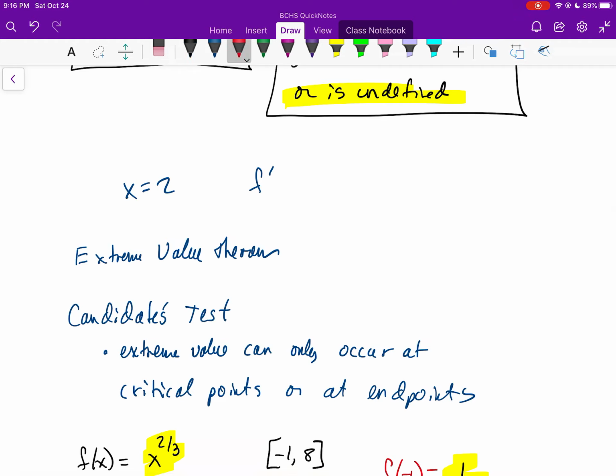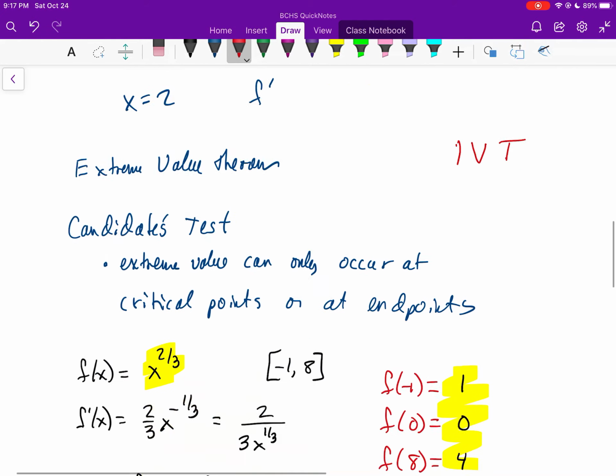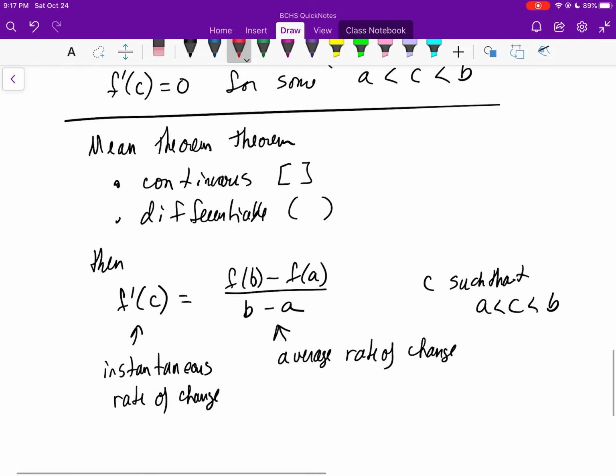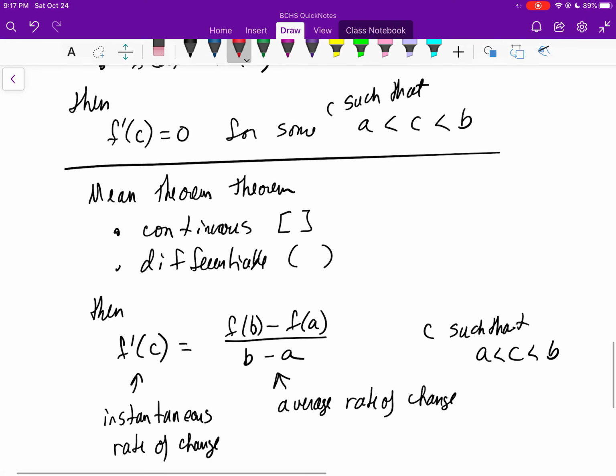Another one that reports to the existence of a y value is the intermediate value theorem, the IVT, which we covered in a previous unit. And then these two over here, mean value theorem and Rolle's theorem, they guarantee derivatives are equal to something. And so again, look at what they're asking you to find. They're asking you to find the derivative of something equal to something, or they're asking you to find a y value equal to something, and that will help you to distinguish